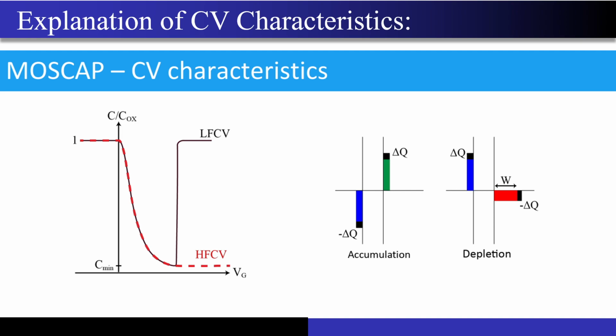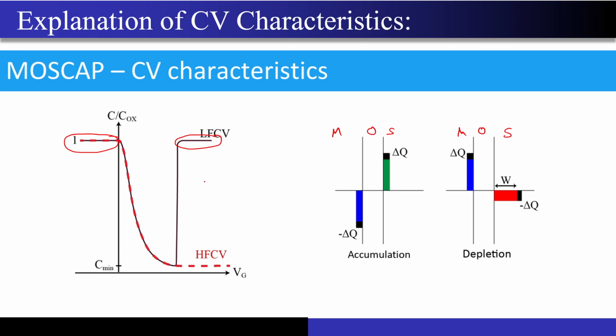So now, after that, we looked at the concept of these MOSCAP CV characteristics, right? So I will just ask you one question. Why do you think over here both these capacitances are exactly same? So this is my MOS structure. Correct. So you must have studied the CV characteristics in the lecture.